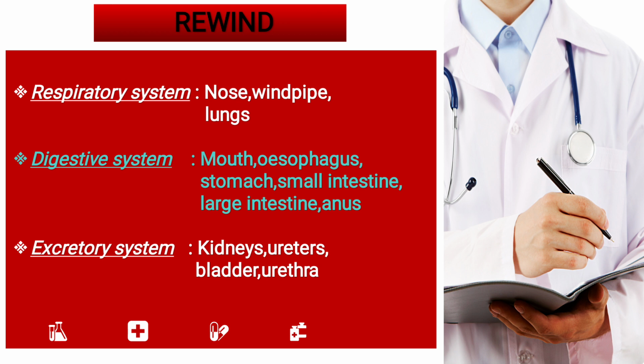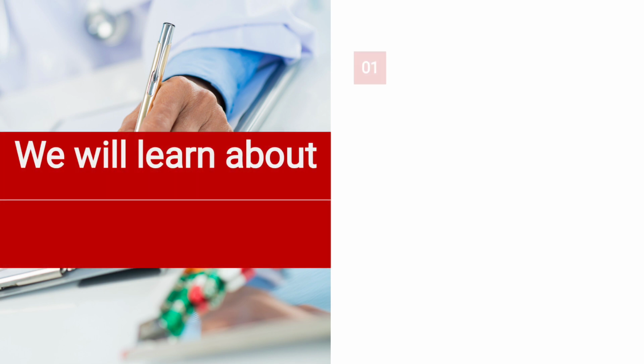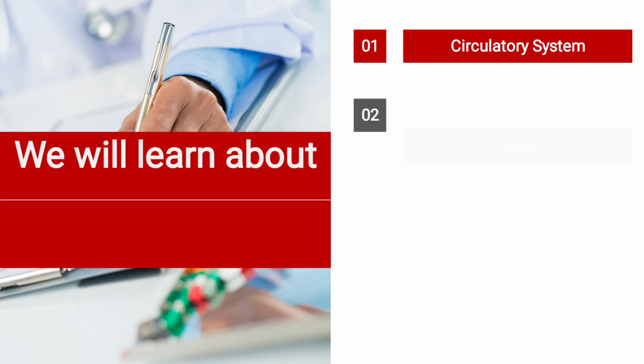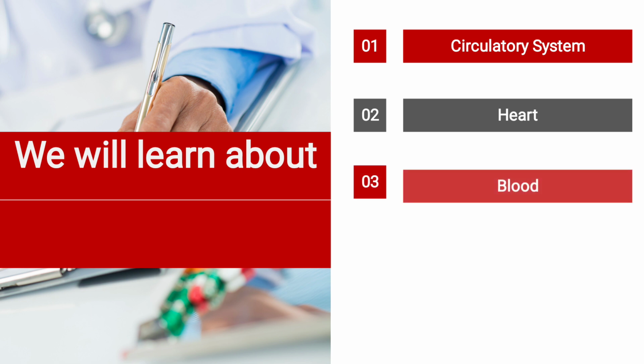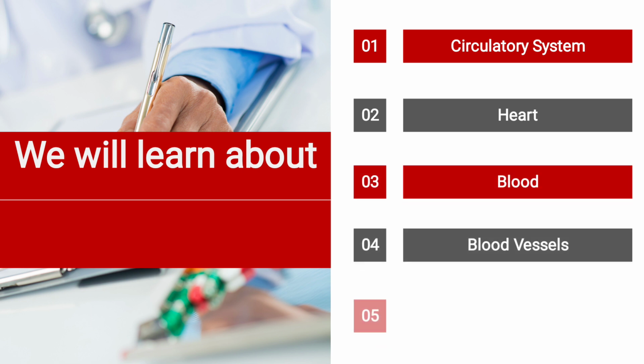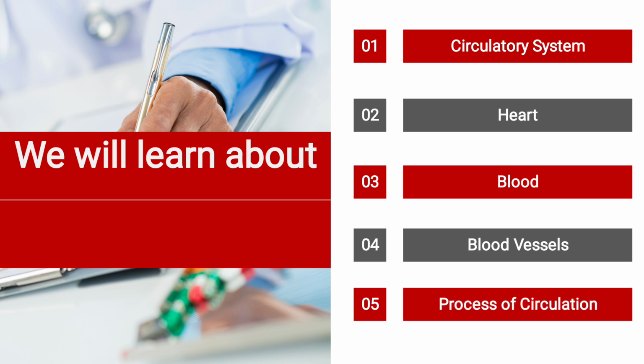Next is the digestive system. Mouth, esophagus, stomach, small intestine, large intestine, and anus together form the digestive system. Excretory system: kidneys, ureters, bladder, and urethra form the excretory system. These systems you have learned in your previous classes. So today we will learn this chapter about the circulatory system, about the heart, blood, blood vessels and the process of circulation.